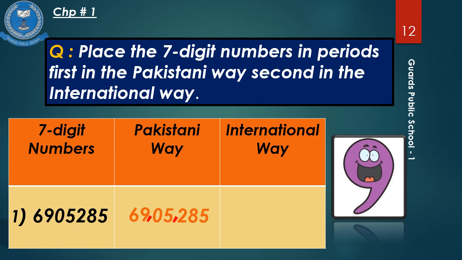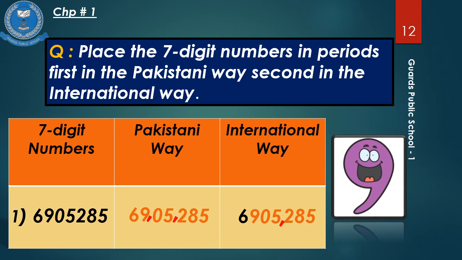Now students, recall how many periods are there in the international way according to the 7-digit numbers. Yes, 3 periods. Again I will read it from right. 285 is in the unit period. The unit period remains the same in both Pakistani and international way. Comma.